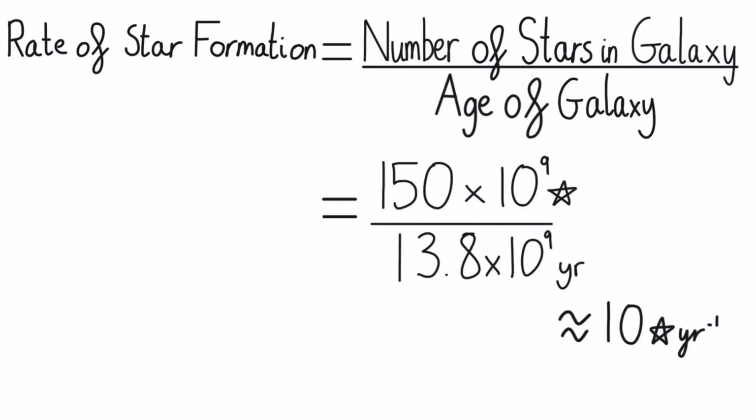The first variable, R star, is the rate of star formation in the galaxy. This can be found crudely by dividing the number of stars in the galaxy by the age of the galaxy, which gives a value of about 10 stars a year. But this doesn't match up with the current estimate of star formation, which is measured by how many young stars there are in the galaxy. This is because the original calculation doesn't take into account the changing rate of star formation over a galaxy's lifetime, as a younger galaxy will have a much higher rate of star formation than an older one.